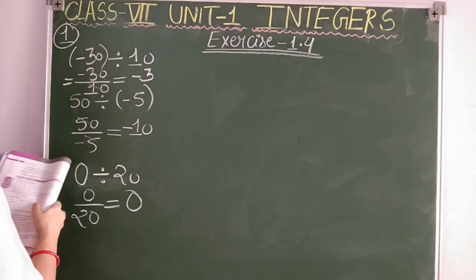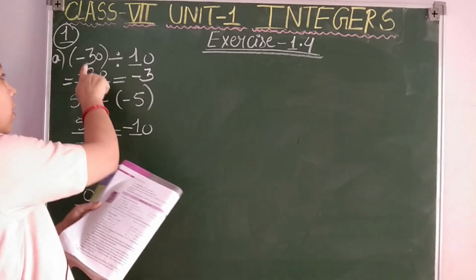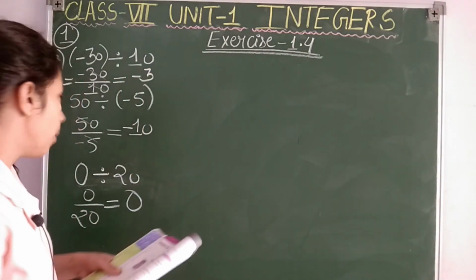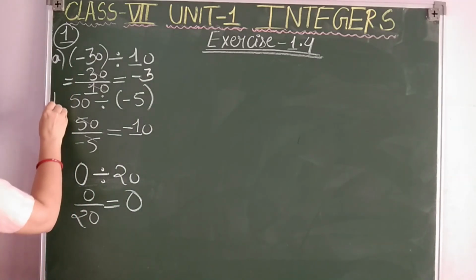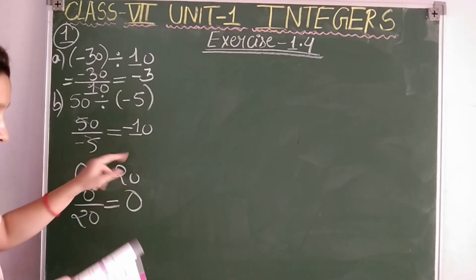First we are going to see the example which I have given you. It is point A from the exercise. You can see minus 30 divided by 10. We already discussed this. The result is minus 3. Point B is this one: 50 divided by minus 5. On solving, finally you will get minus 10.